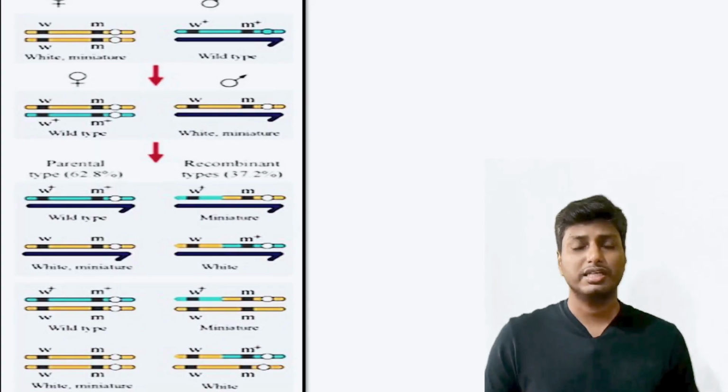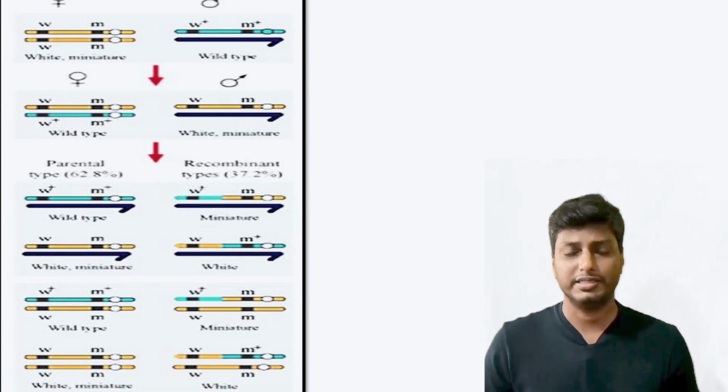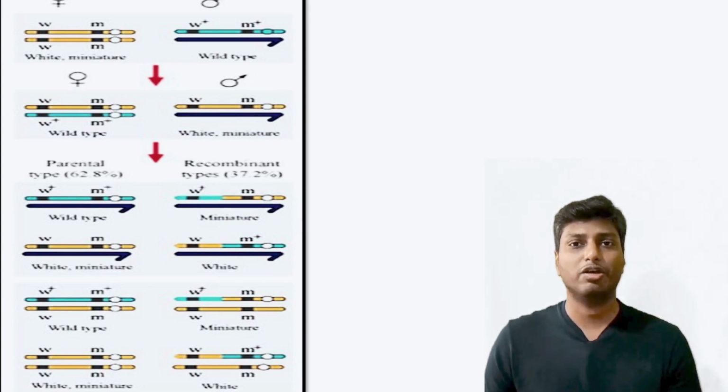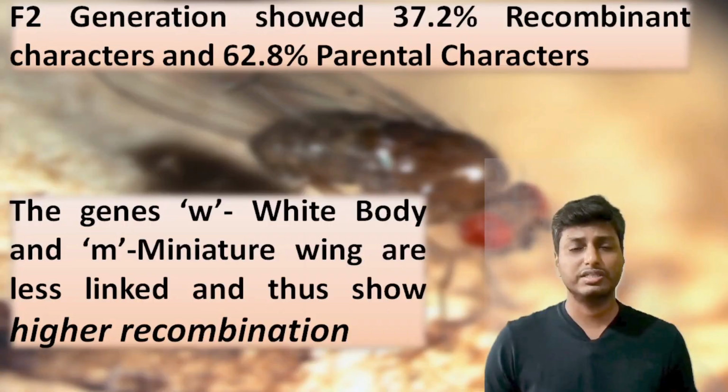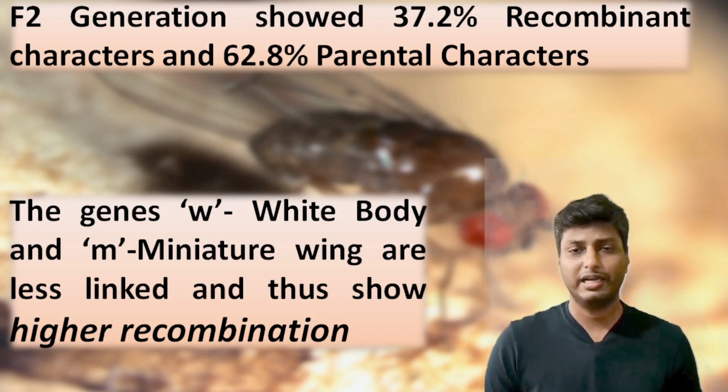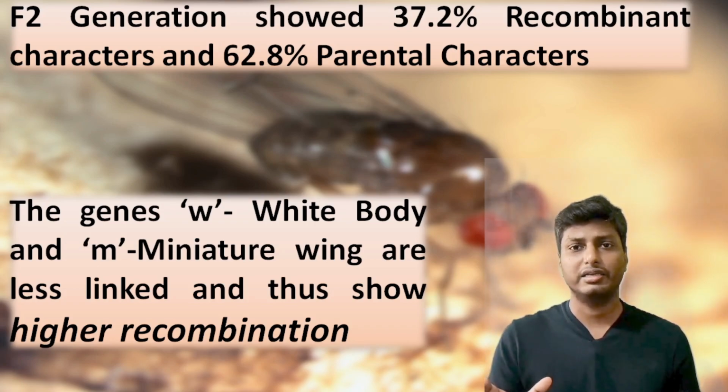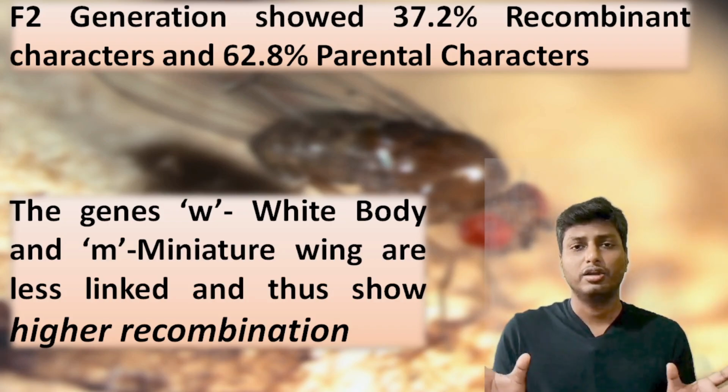But dear students, in this case, 37.3% of the Drosophilas were different from the parents. That means these were the recombinant types. So the percentage of recombinant types was very high in this case. From this observation, Morgan interpreted that the characters of wing shape and eye color are located far away from each other, and because they are located far away from each other, they show less linkage